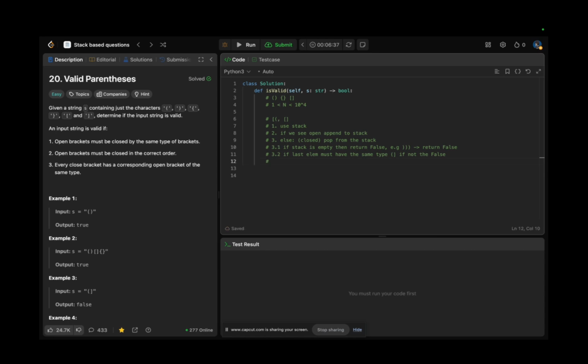We can go through open and close, and the last edge case which I can consider is extra opens. For example, if we have more opens than closed ones, then after the loop our stack would not be empty. I guess that's the last case. In that case, we also have to return false. In any other case, if everything goes fine and none of the conditions return false, it means that at the end we have to return true.